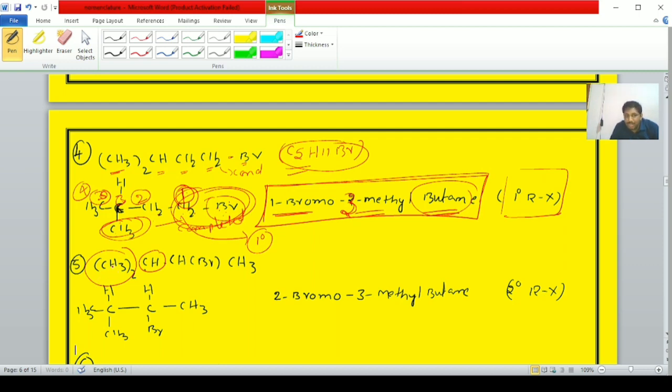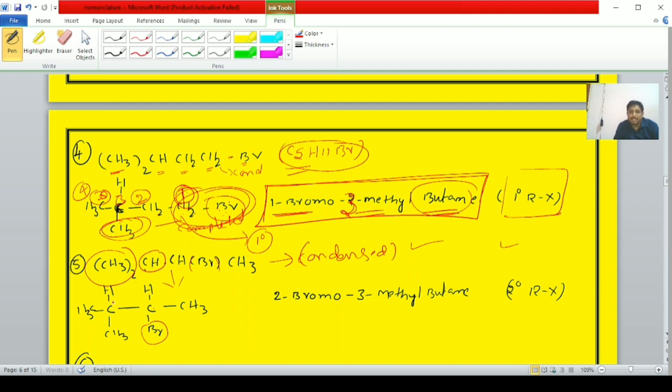Next, fifth example, students: CH3 taken twice, CHBr, CH3. It is the condensed structure. With this structure we cannot identify the IUPAC name, or whether it is a primary, secondary or tertiary alkyl halide. For this purpose, you convert it into the complete structure. Whenever a bracket is present, it means that group is not on the longest carbon chain; it is a branched chain only.